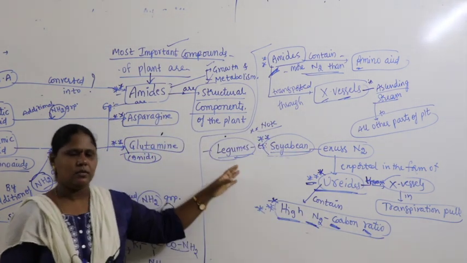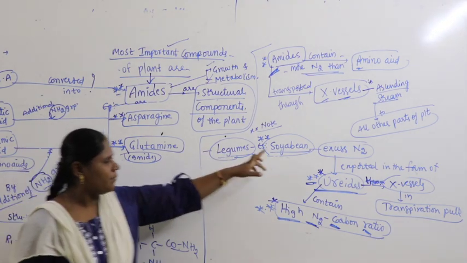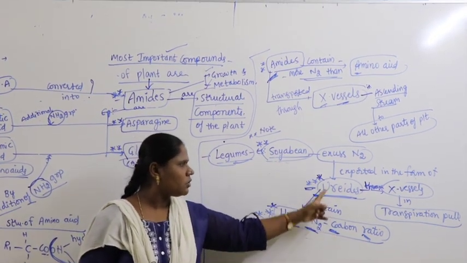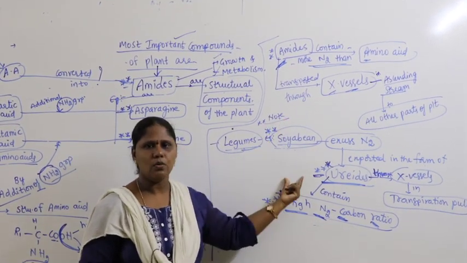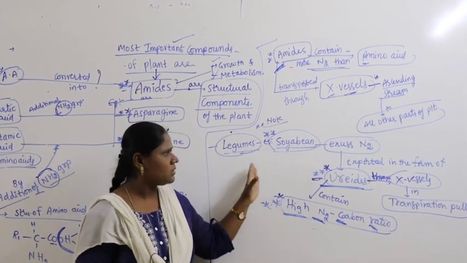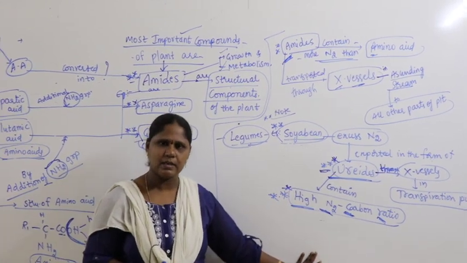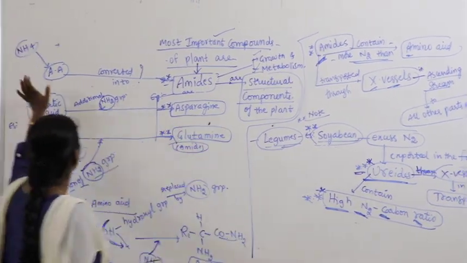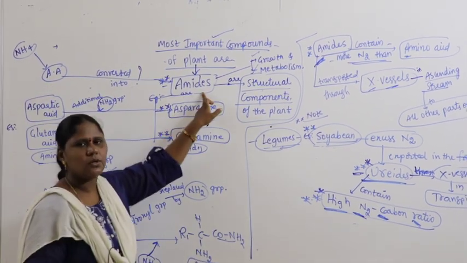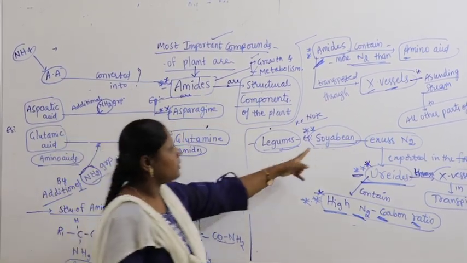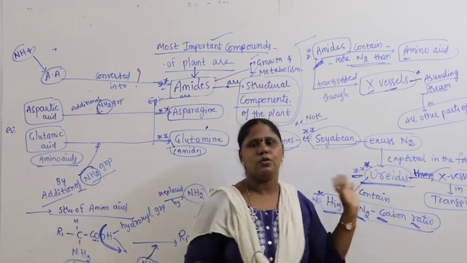So for legumes, soya bean, high nitrogen to carbon ratio in urates is a very important point you need to concentrate on. So this is how nitrogen fixation takes place. The product of nitrogen fixation is ammonia. Ammonia converts into amino acids, which convert into amides, but exceptionally in soya bean it converts into urates.